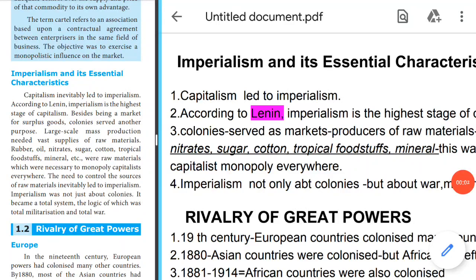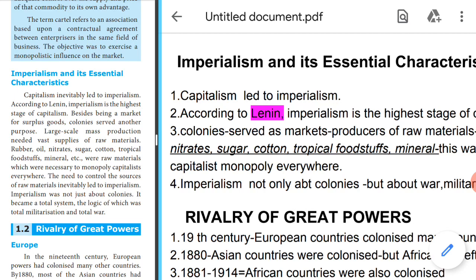Welcome students, and I hope you have gone through the first part, and now we move on to the second part of the First World War and its aftermath. So here we are going to learn about imperialism and its essential characteristics.